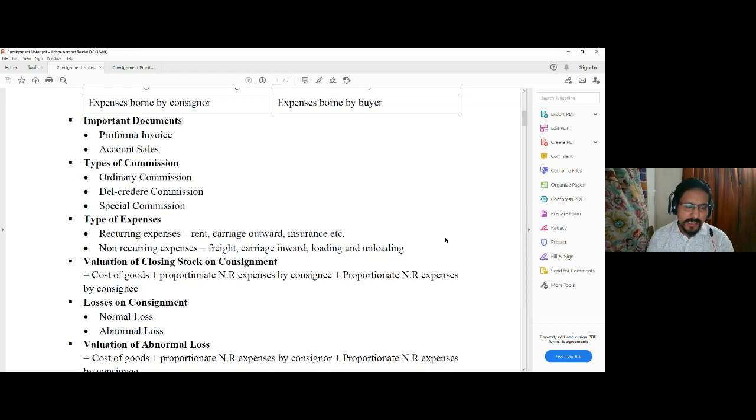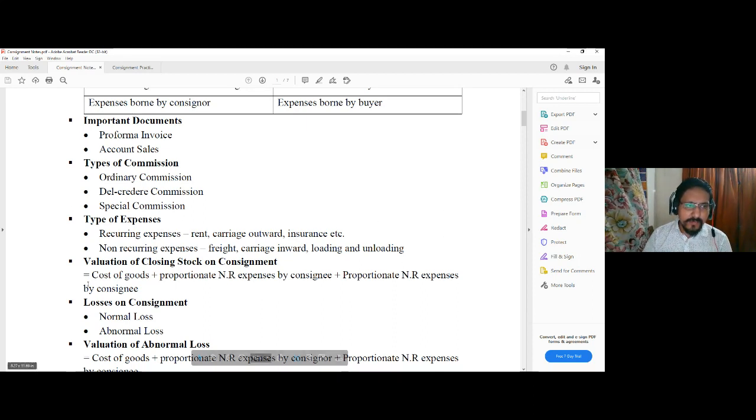Now, how is this valuation done? At any point of time, the value of a closing stock is the cost incurred on such goods up to the present location and present position of the goods. Since the goods are lying with the consignee, not only the original cost or cost price of the goods, but all expenses incurred to keep those goods at the consignee's end should be added to the value of the closing stock on consignment. Now, in order to have that calculation, the consignee expenses and the consignor expenses are to be added.